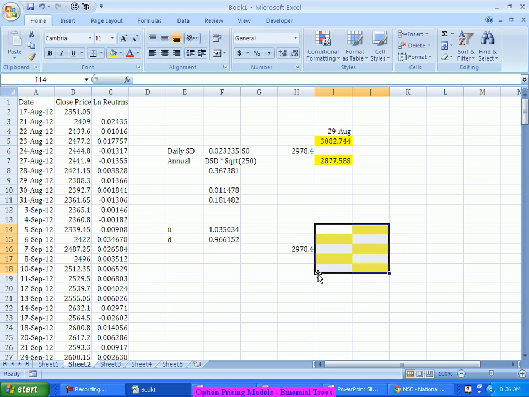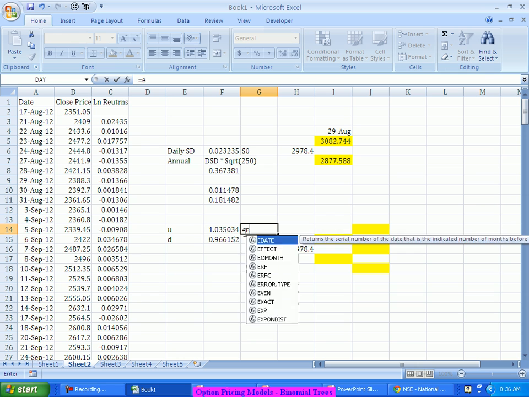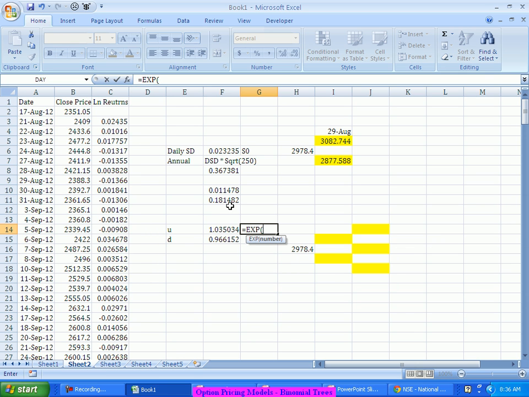So I will find the same upward and downward factors using t as 4.5. What could that number be? e power sigma square root of 4.5 by 250: 2.4%.